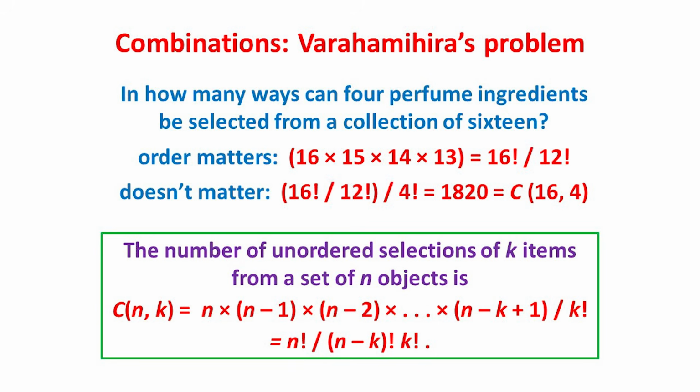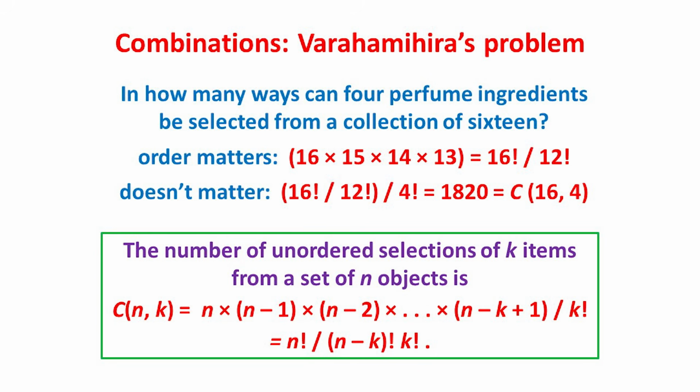Much later in the 6th century AD, the astronomer Varahamihira calculated the number of ways of selecting 4 perfume ingredients from a collection of 16, obtaining the correct answer of 1820. He surely didn't list all of these combinations, so how might he have found this number?